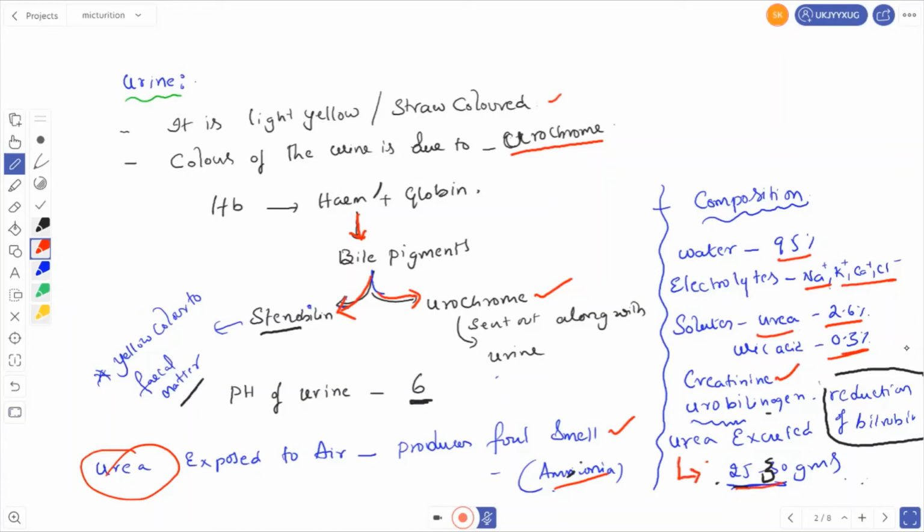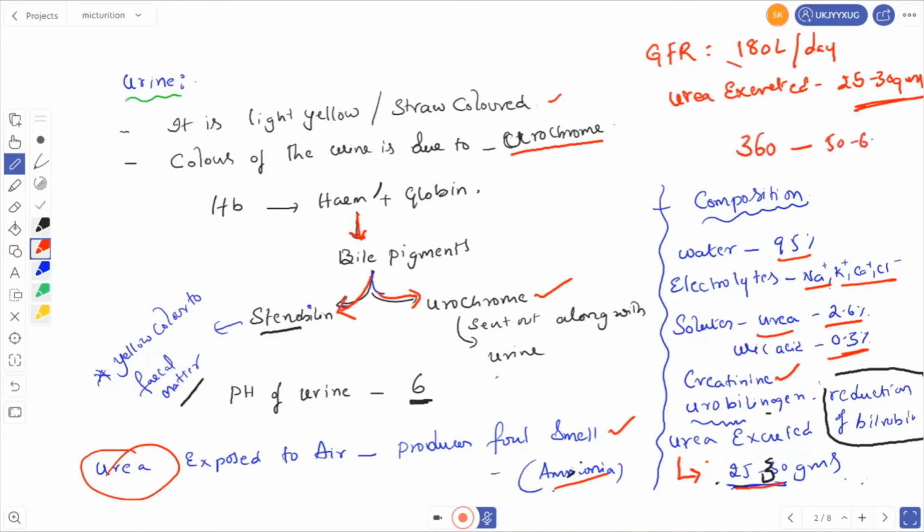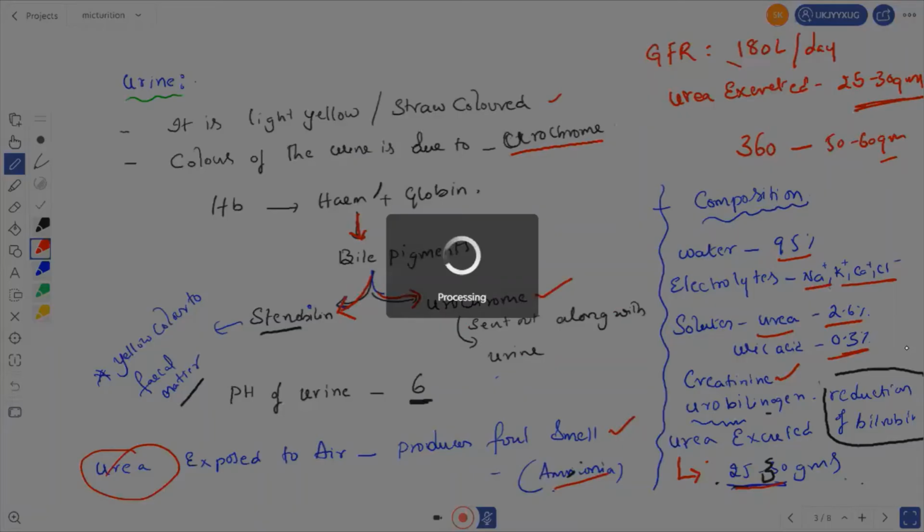Here they'll be asking an application question. If GFR is 180 liters per day, how much urea is excreted? Urea excreted is 25 to 30 grams. This is the standard. So they may increase the GFR. If the GFR is 360, then urea excreted is 50 to 60 grams. Like that you have to go. So let us go for the next one.